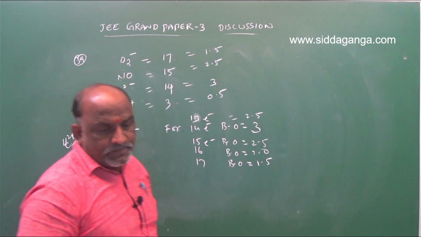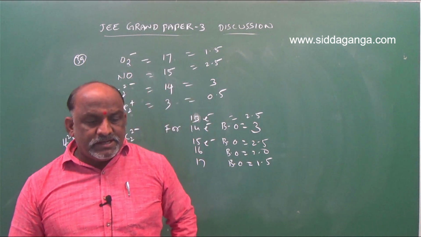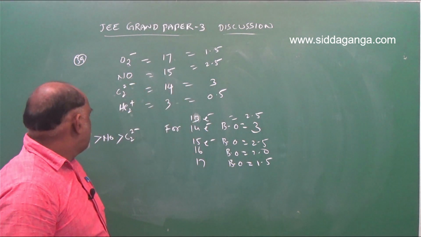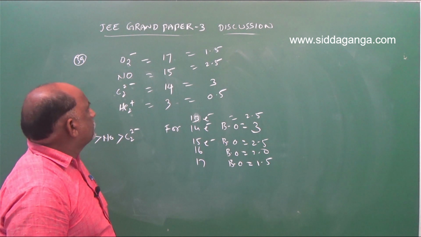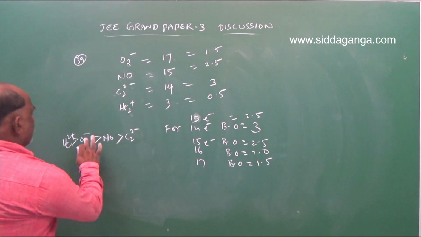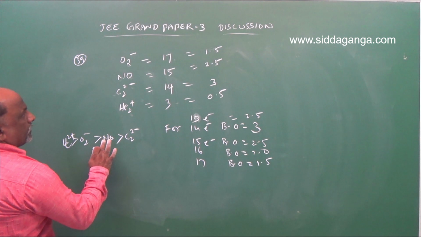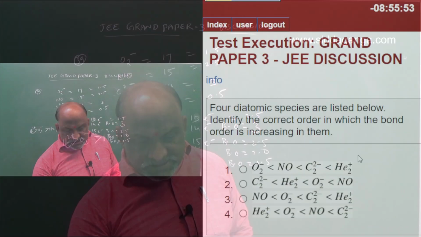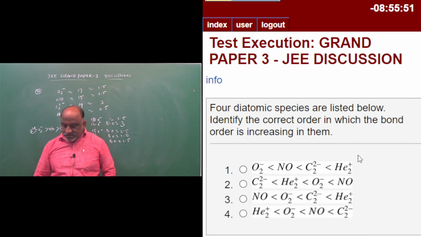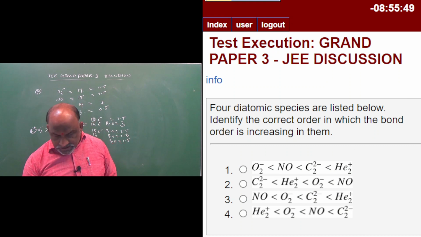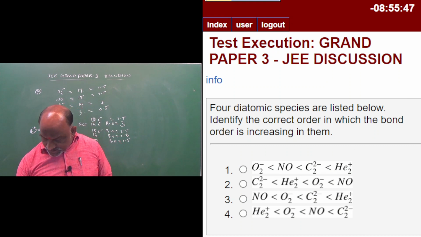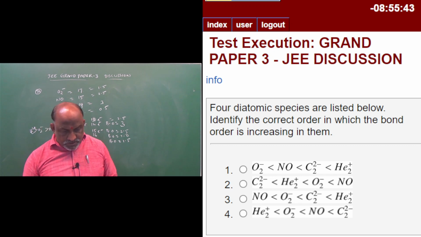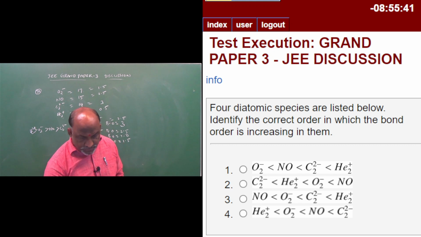That is the order: He2 plus less than O2 minus less than NO less than C2 2 minus. That is the right answer for question number 39: He2 plus, O2 minus, NO and C2 2 minus.